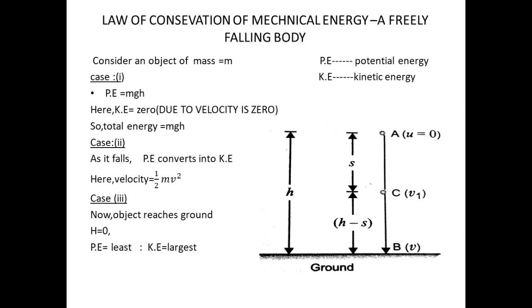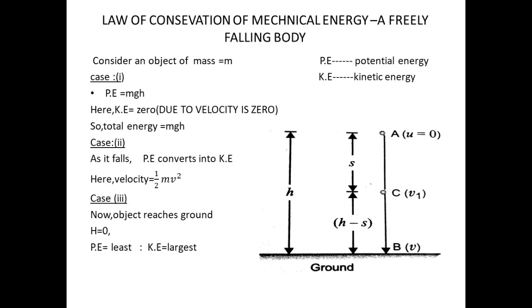Now we can consider an example to know in a better way. See, let an object of mass m be made to fall freely from a height h. In case 1, at the start, the potential energy is what? Potential energy is mgh, and the kinetic energy is 0. Why is the kinetic energy 0? It is 0 because the velocity is 0. So the total energy of the body is mgh.